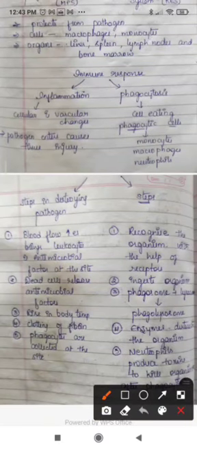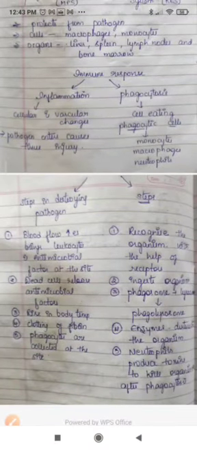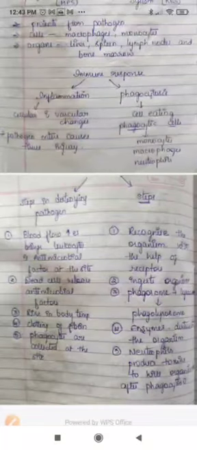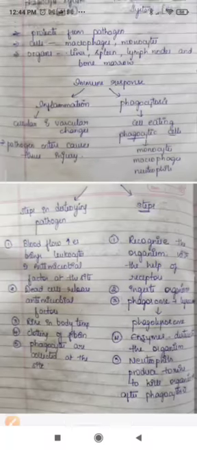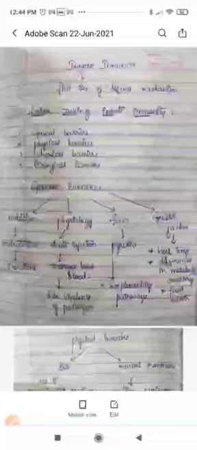In the same way, like monocytes and macrophages, neutrophils produce toxins to kill the microorganisms after phagocytosis. Means actually monocytes and macrophages will be forming some enzymes which destroy the organism, but neutrophils will be producing some toxins to kill the organisms after phagocytosis. So these are the four types of barriers which are helpful in showing the innate immune response. Hope you understood. In the next class we are going to discuss acquired immunity. Thank you.